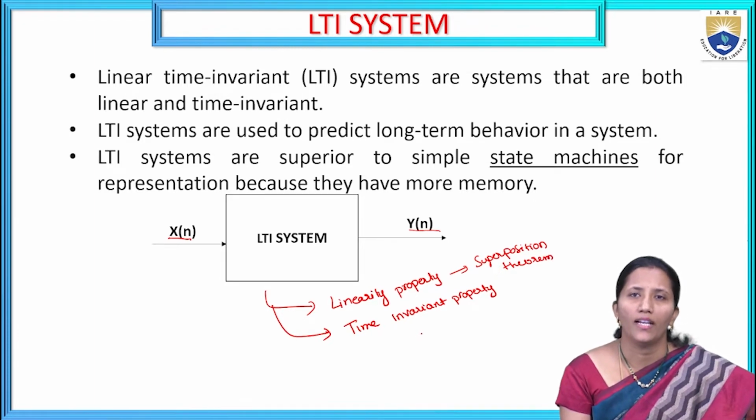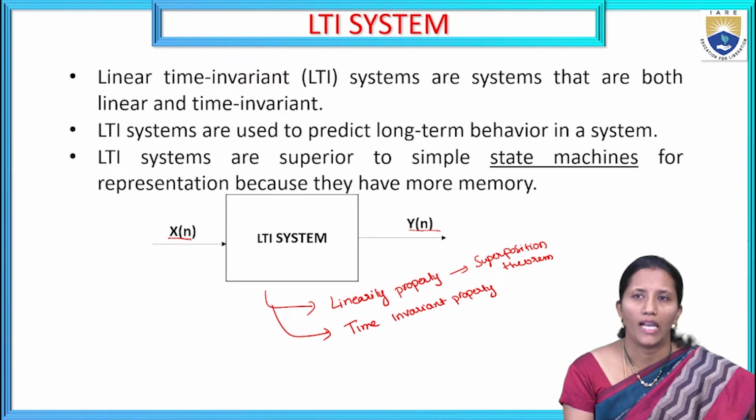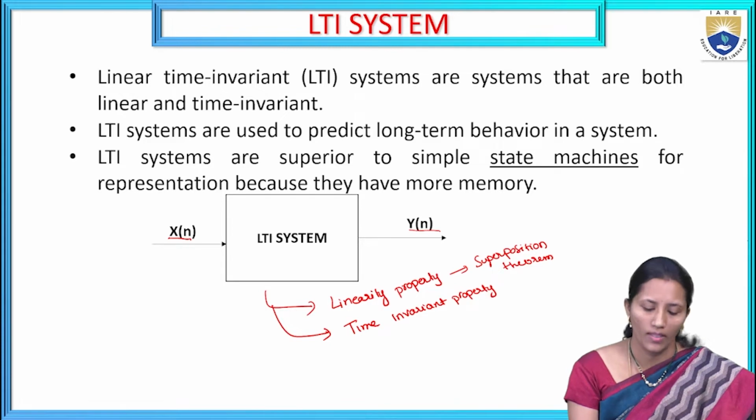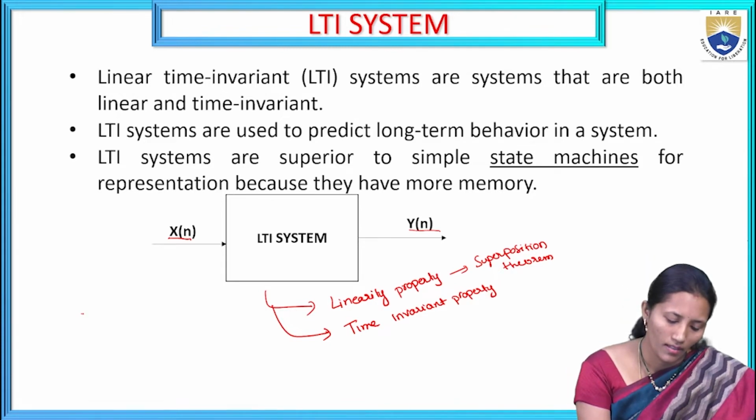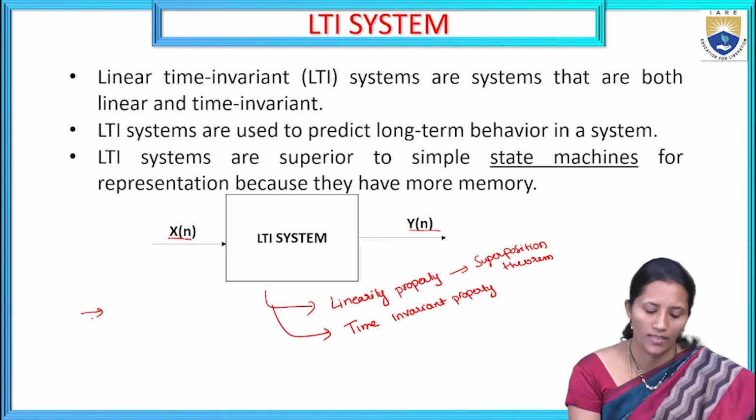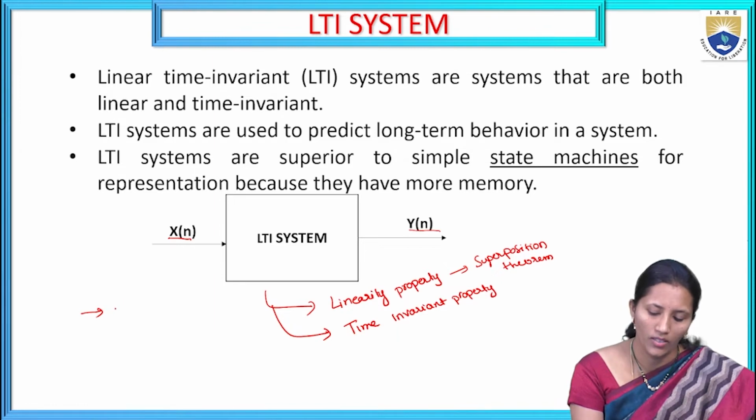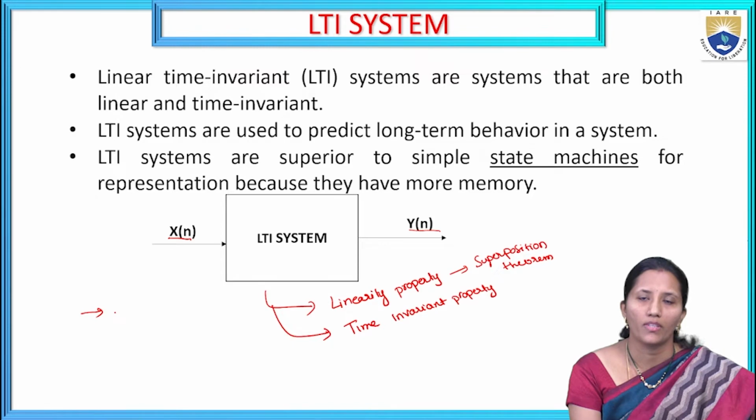LTI systems are used to predict long-term behavior in a system. LTI systems are superior to simple state machines for representation because they have more memory. It should satisfy the superposition theorem, that is, the weighted sum of the input responses should be equal to the weighted individual responses of the output.